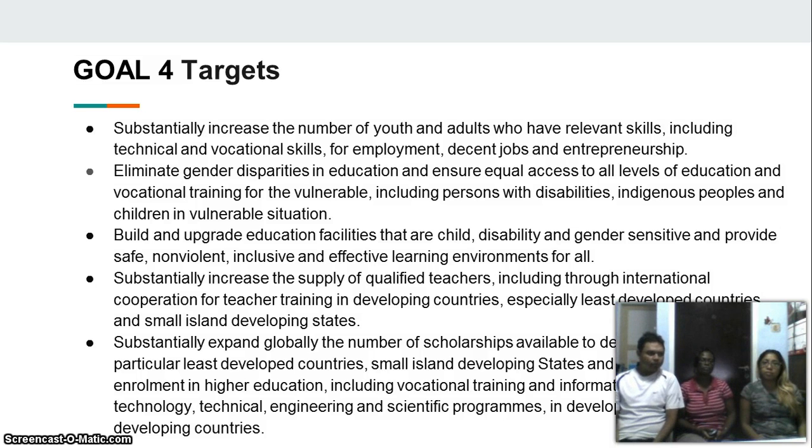Further build and upgrade education facilities that are child, disability and gender sensitive and provide safe, non-violent learning environments. Further, substantially increase the supply of qualified teachers, and then as last we have, substantially expand globally the number of scholarships available to developing countries.